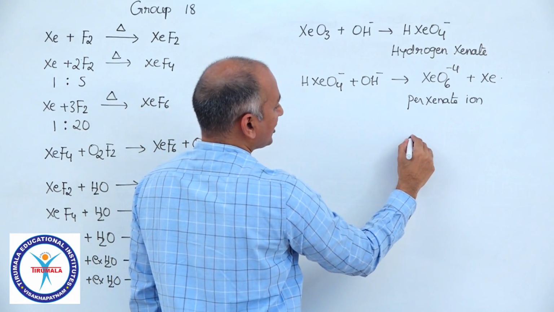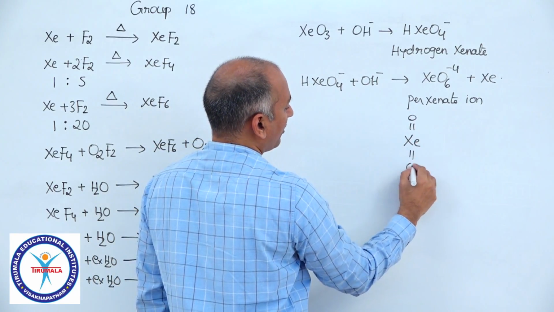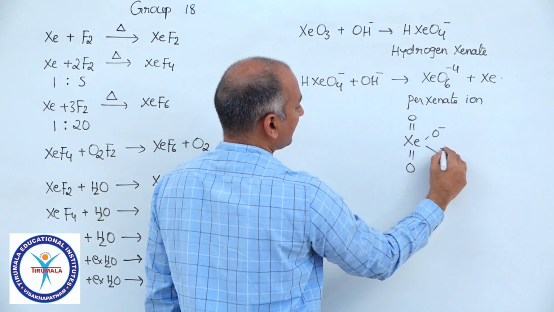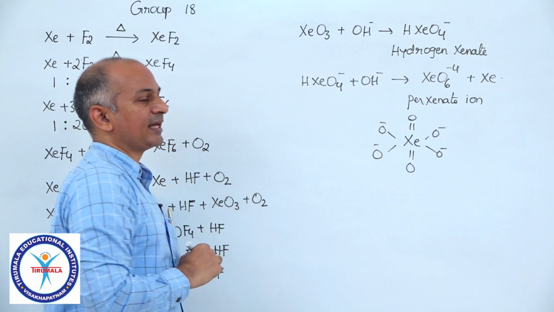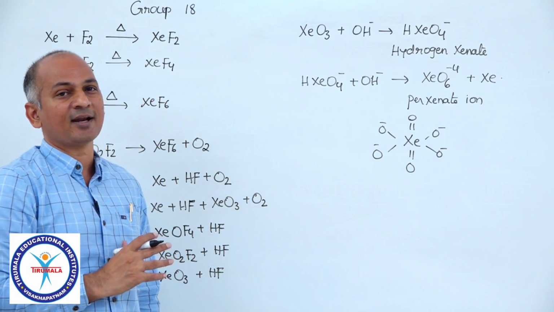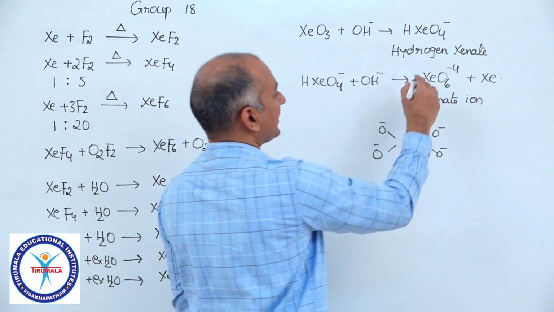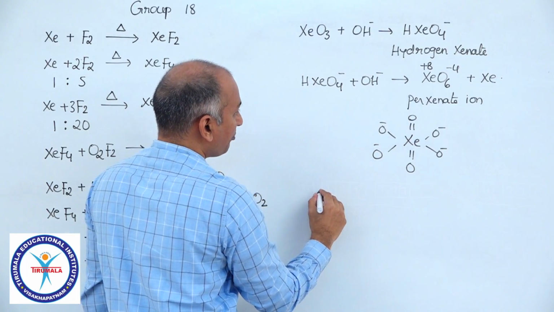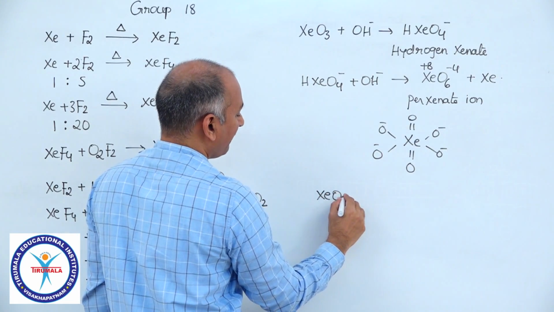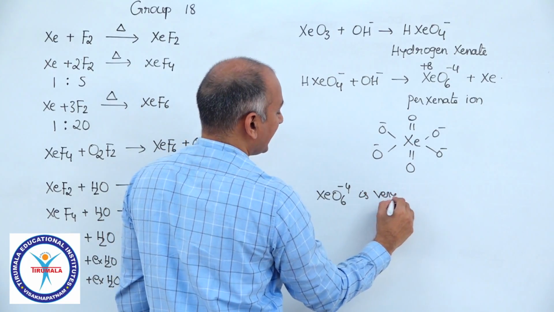And its structure, you can say it is like this: double bond O, double bond O, O minus, O minus, O minus and O minus. Perxenate ion structure, octahedral geometry, sp3d2 hybridization and plus 8 oxidation state. And this perxenate ion is a very powerful oxidizing agent.